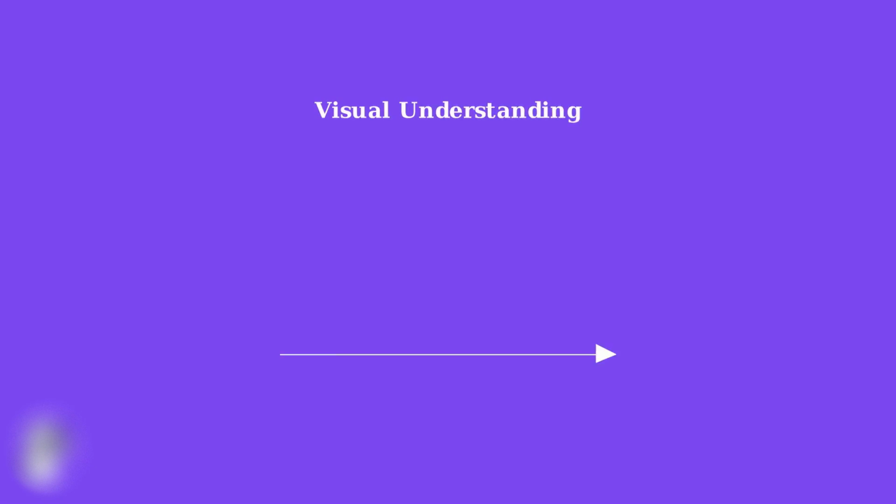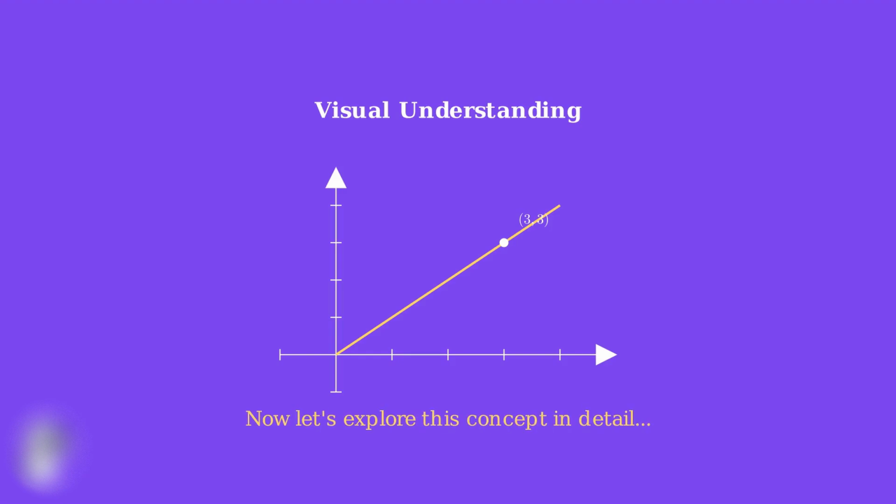Here's a simple visual example. Consider the function f(x) equals x, shown as this yellow line. When x approaches the value 3, the function value also approaches 3. This demonstrates the identity rule in action. The limit equals the value we're approaching. In the following sections, we'll explore this concept in much greater detail, see how it connects to other limit laws, and work through several examples to solidify your understanding.